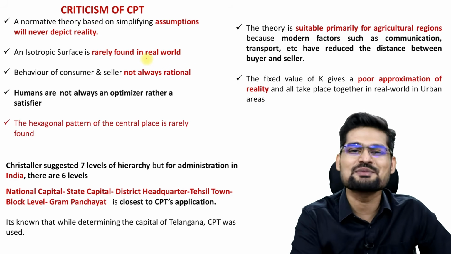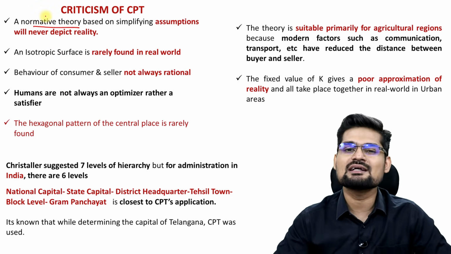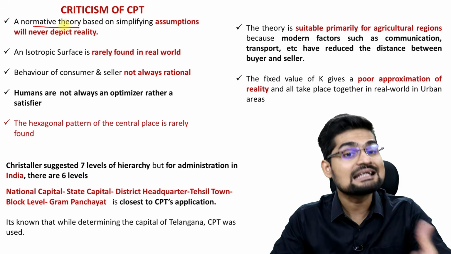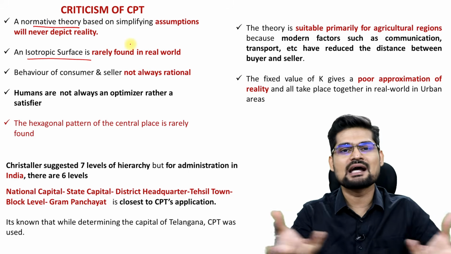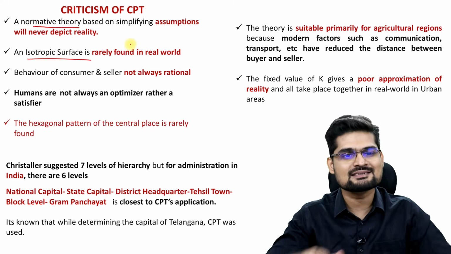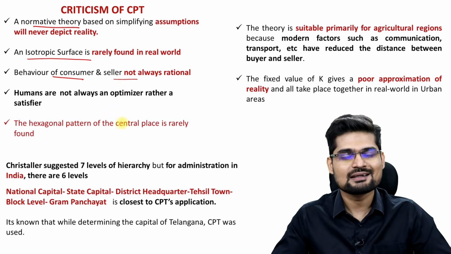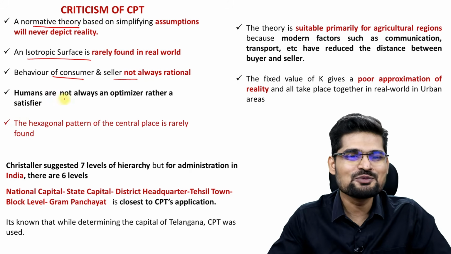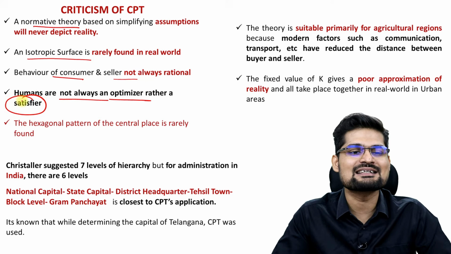That's the criticism of CPT, right? So what is the criticism of CPT? It's a normative theory like other theories, von Thunen and Weber. Assumptions never depict the direct reality, right? An isotropic surface is rarely found, such a flat surface with everything equally placed, right? And the behavior of consumer and seller is not always rational, right? Rational behavior is something which is very irrational itself, isn't it? And humans are not always an optimizer, rather sometimes they're also a satisfier.